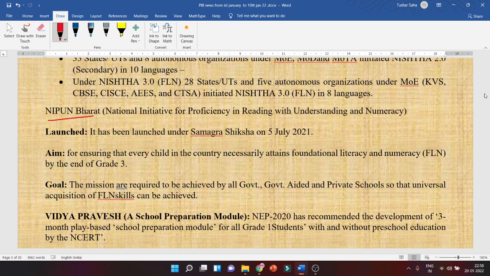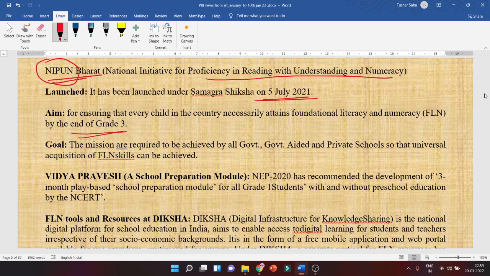Then Nipun Bharat. Again, an abbreviation came. National Initiative for Proficiency in Reading with Understanding and Numeracy. So the scheme is about a child's understanding of language and numbers. It was launched under Samagra Shiksha on 5th July 2021, for ensuring every child in the country necessarily attains foundational literacy and numeracy by the end of grade 3. Means by the end of grade 3, they should be able to read and understand the numbers and the letters. Means they attain foundational literacy.